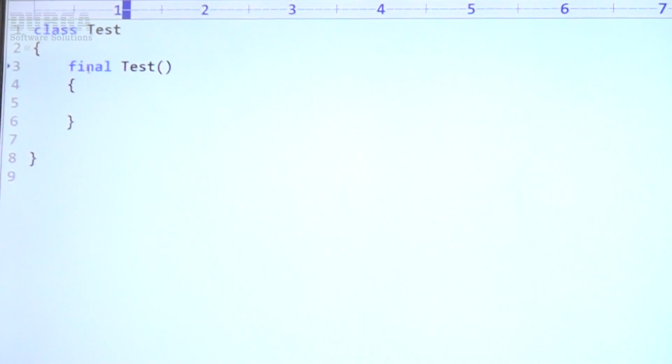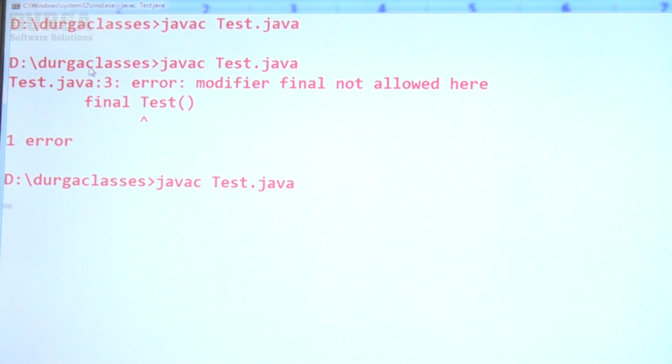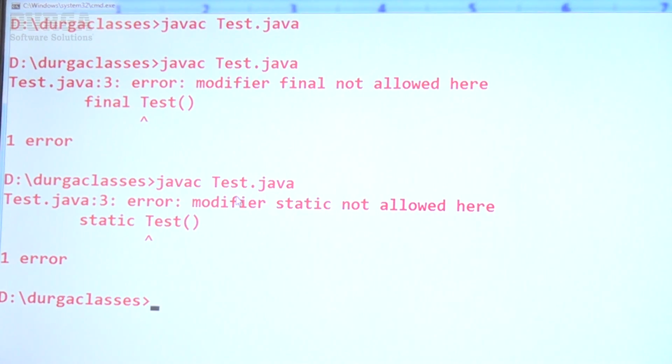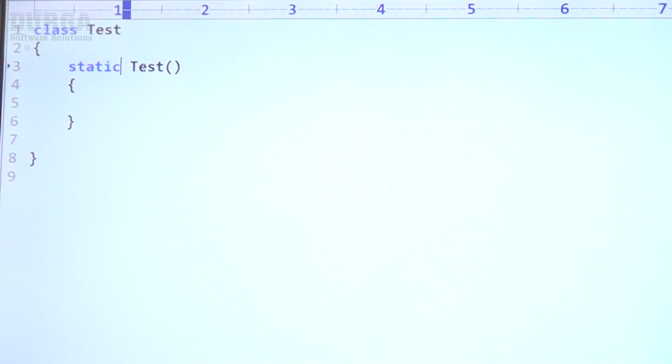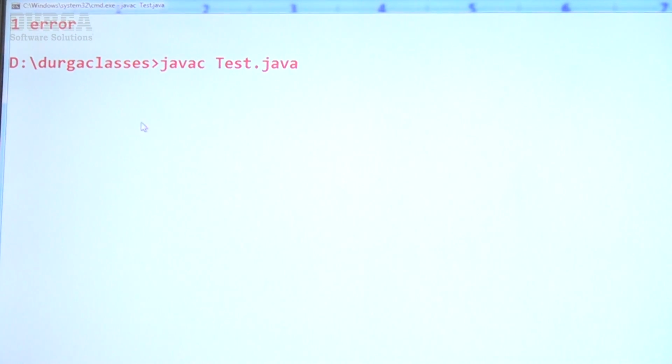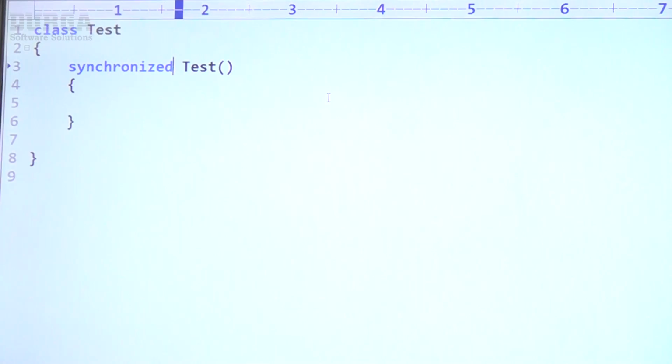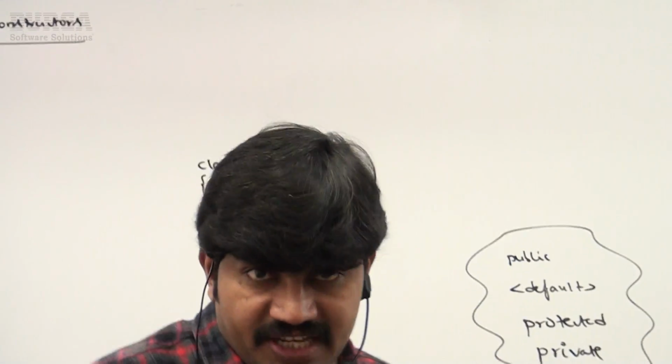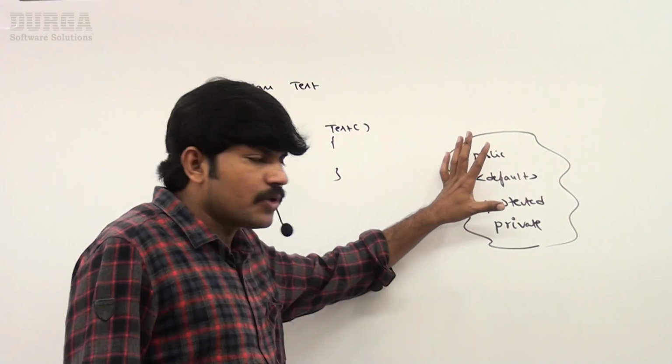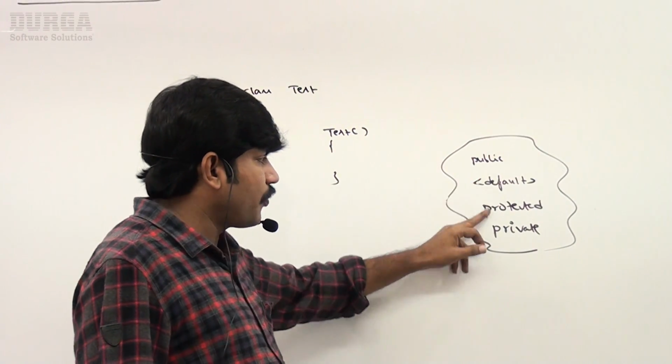Not only final, even static is not allowed. Modifier static not allowed here. Even synchronized is perfectly not allowed. So the important conclusion you should be aware of is that the only applicable modifiers for constructors are public, default, protected, private.